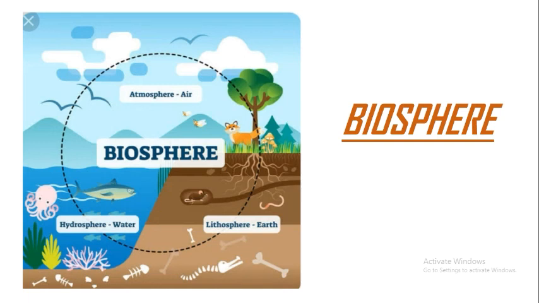Biosphere means the living world. It includes all the 3 realms of Earth. The word bios is from Greek, so bio means life. So all these 3 realms are very important for human beings and for animals also.